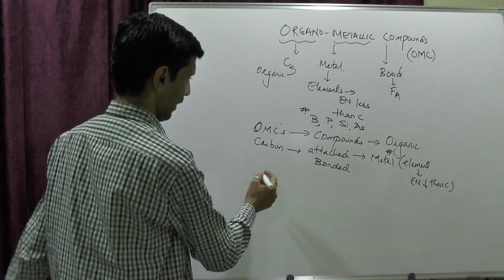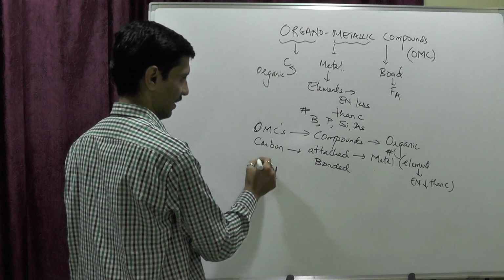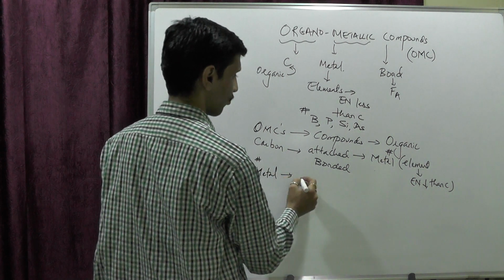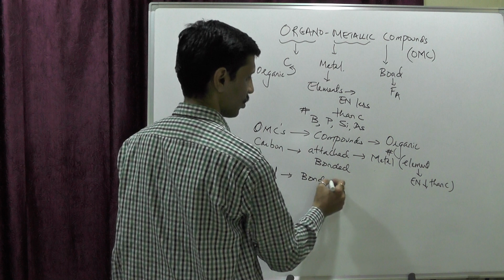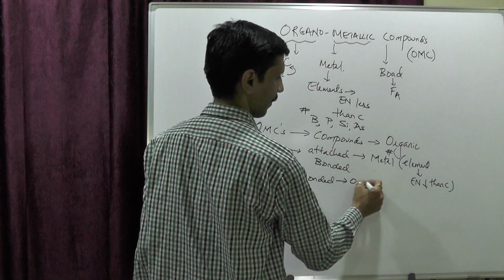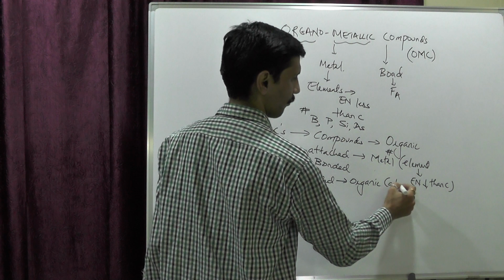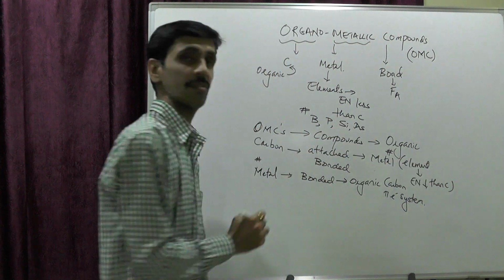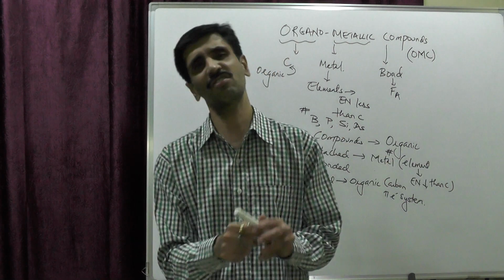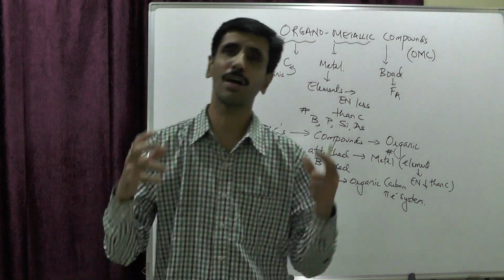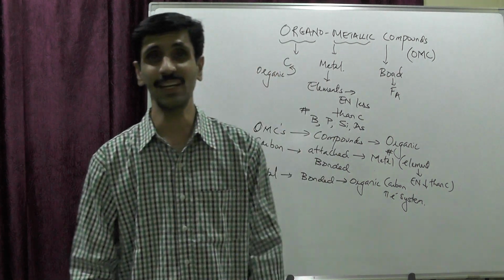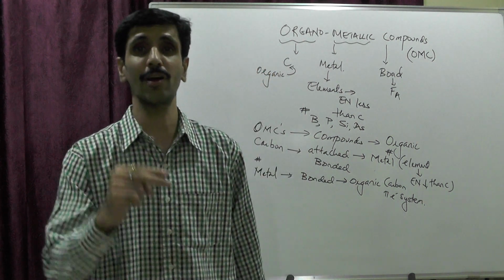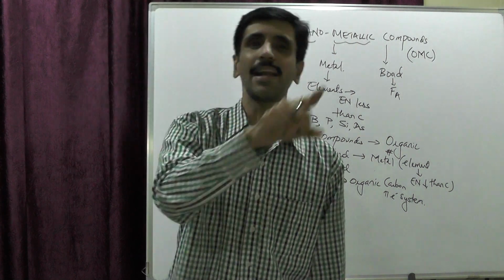Sometimes what happens is the so-called metal is attached or bonded to an organic carbon by means of a pi electron system. Now, my dear friends, you must be knowing this, but I still want to make you understand that whenever I talk about a pi bond, there has to be a double bond. A single bond doesn't have a pi bond.